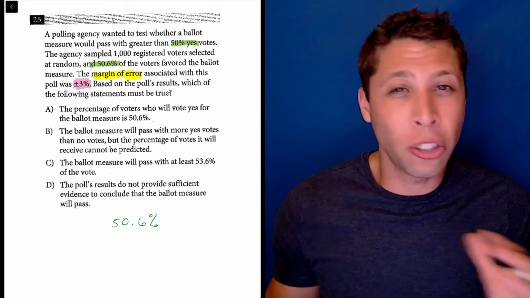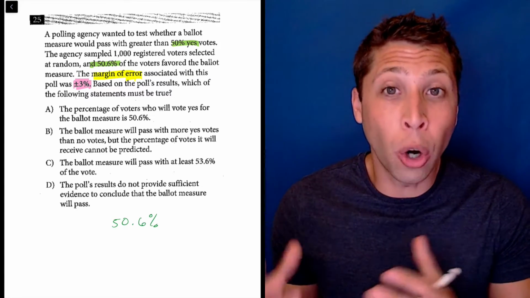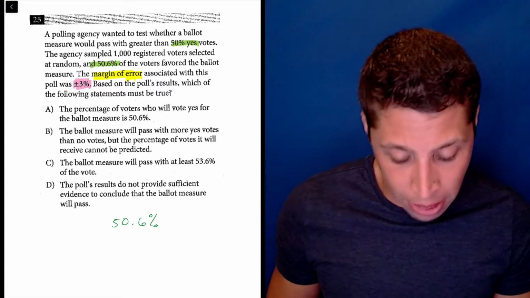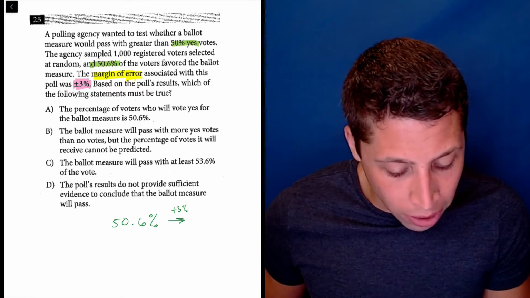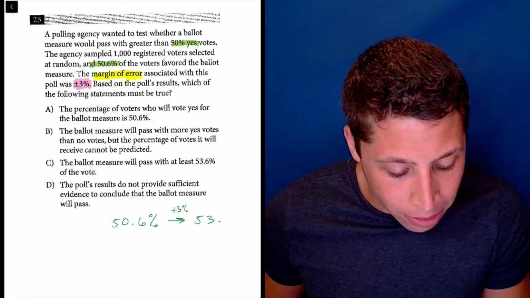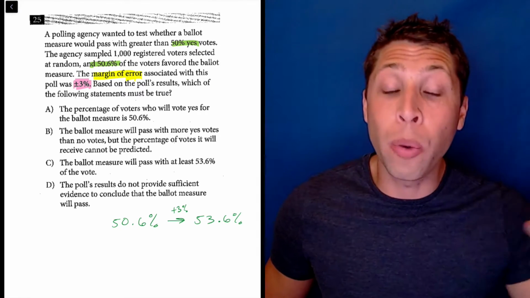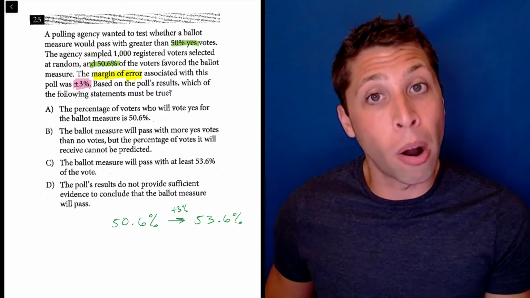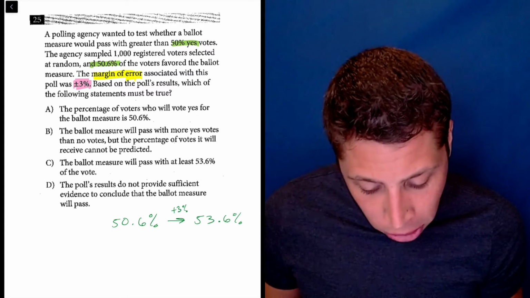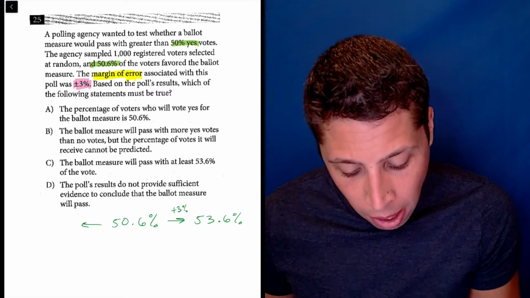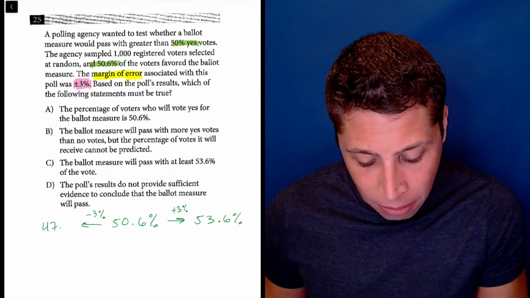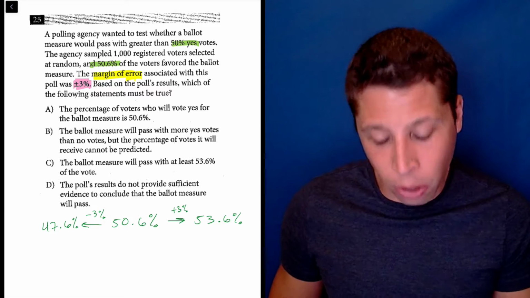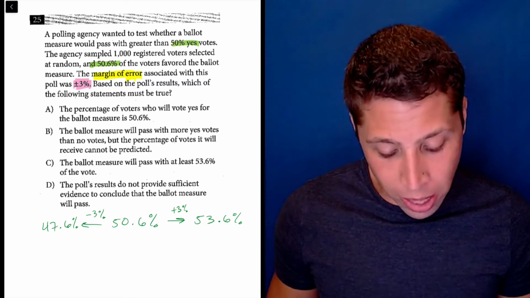Okay, but we need to understand what that range is, right? So if we were off by 3% in one direction, it's possible that we would have a winning vote of 53.6%, right? So maybe you win by even more because we were wrong in that direction. But we could also be wrong in the opposite direction, minus 3%. And so that means that we're going to have 47.6%. And that's no longer winning.